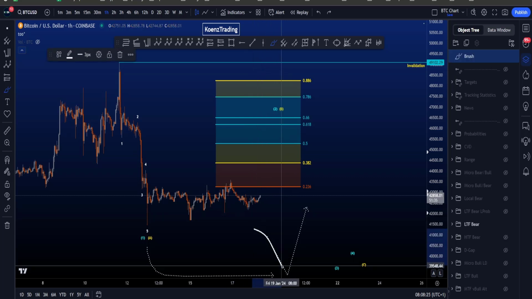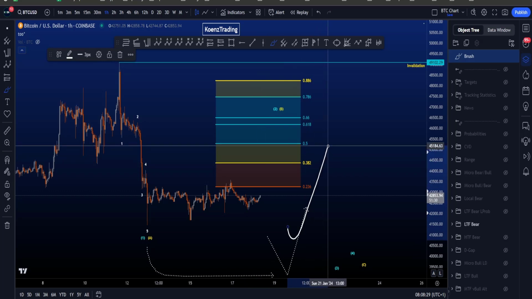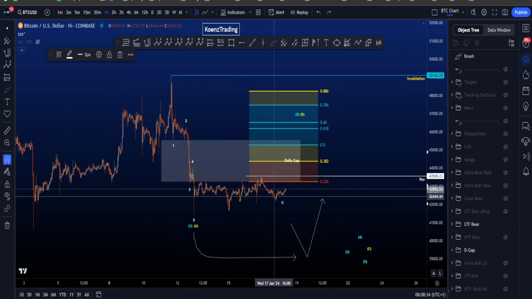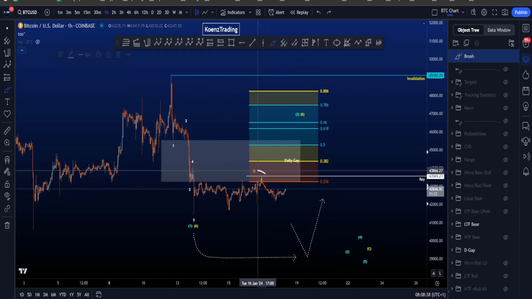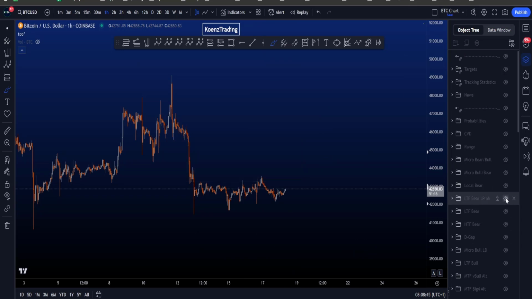Of course, if price makes another low, the fibs will move to the downside as well, but we still expect quite a move to the upside, and not to forget, we still have that daily gap. So even if we move down and move up, the moment we enter this daily gap again and take this high, probabilities are higher to move to the upside to at least 45.5k.